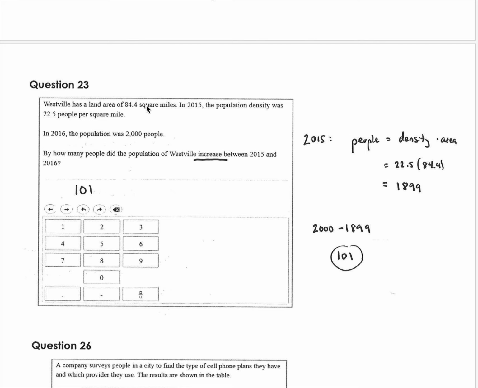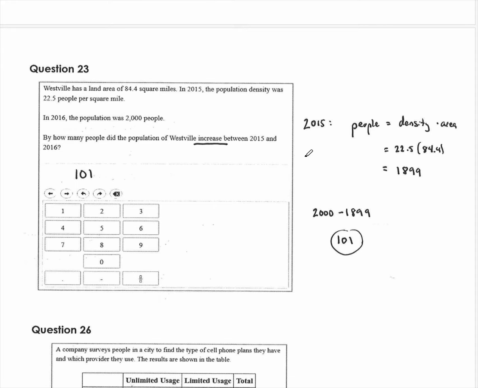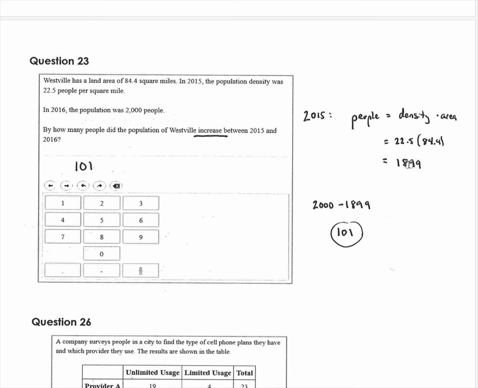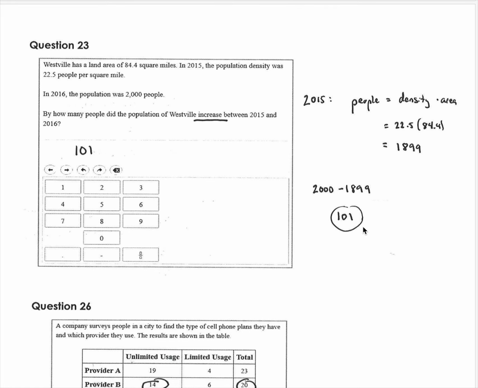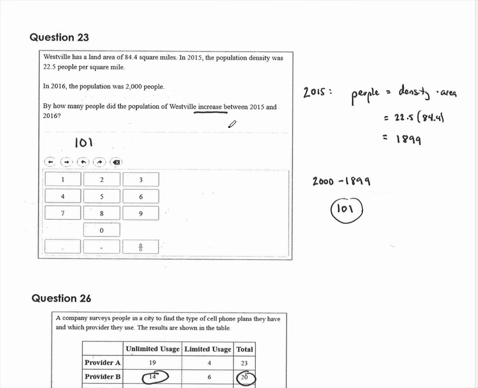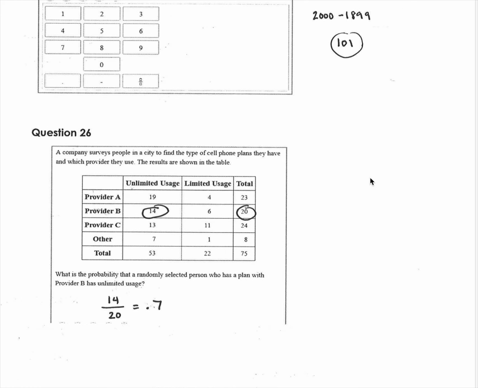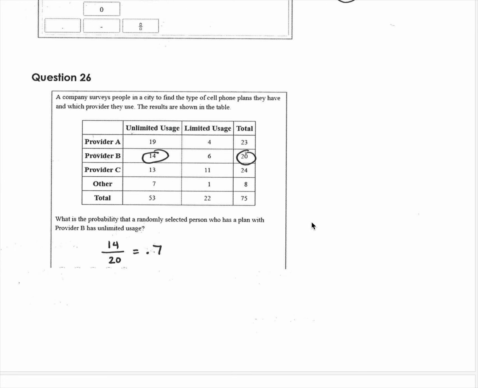So they actually give you the area and the density, but we know that density times area is equal to the number of people. So you can figure out the number of people is 1899, and then they say, what's the increase? Well, that's the difference between what it was and what it is, which is 101. Again, in this case, they give you the number of square miles, and they give you how many people per square mile. So of course you would multiply them together to find the number of people. Just got to read carefully, right?